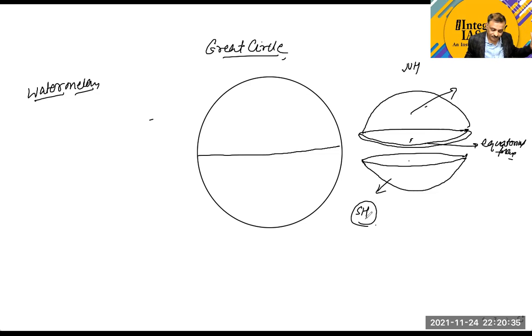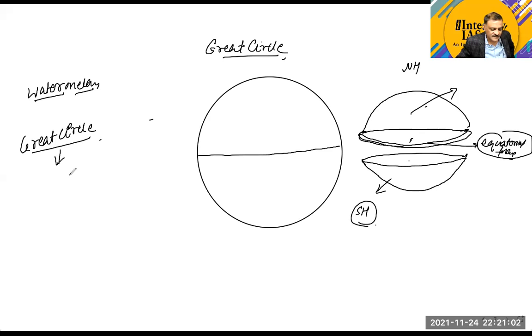This point is clear. Now you can see that this equatorial plane has divided the earth into two equal parts, passing through the center. So you can call this equatorial plane a great circle. What is the definition of a great circle?